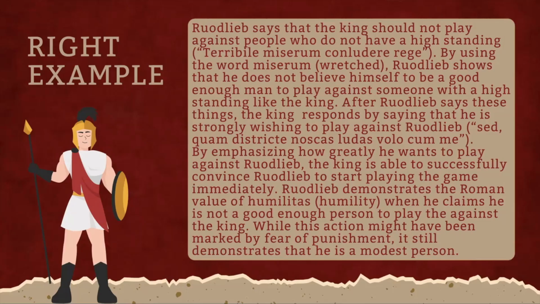So as you can see, my first sentence identifies a reason Rudlieb gives to not play against the king, and then I follow up by giving the Latin citation. I then explain how this Latin citation shows that Rudlieb does not want to play against the king. Next, I identify what the king gives as a response to this argument, and I provide the Latin citation for that as well. I then explain how this shows that this was a good argument that he gave, and how the king and Rudlieb were able to start playing the game afterwards.